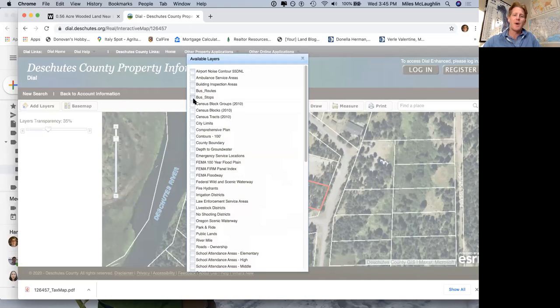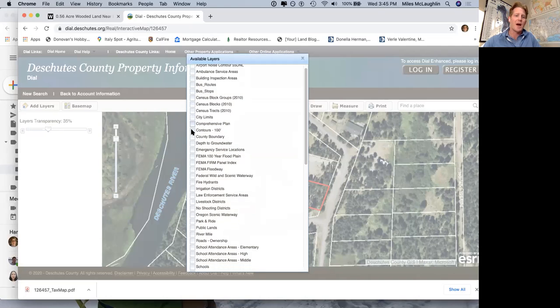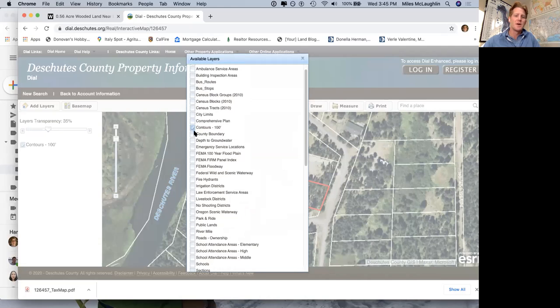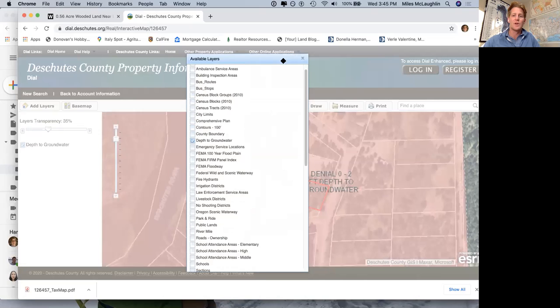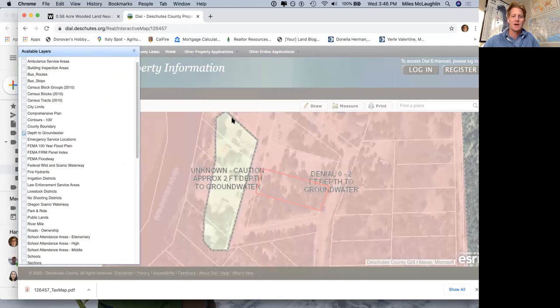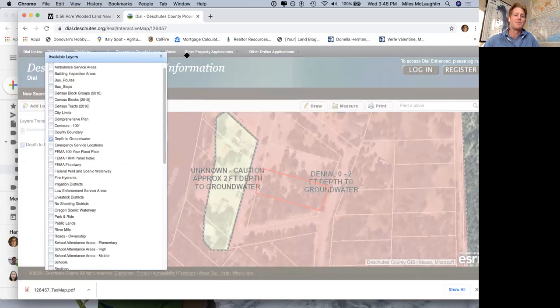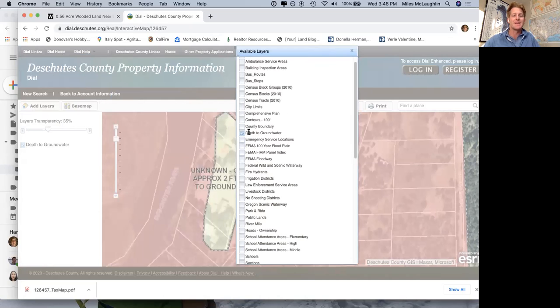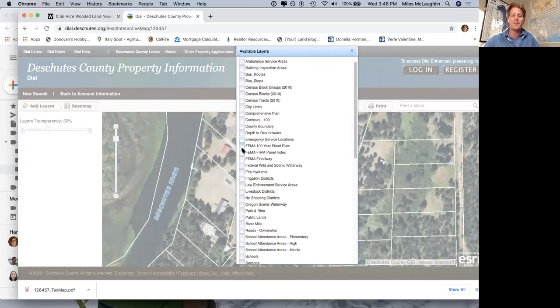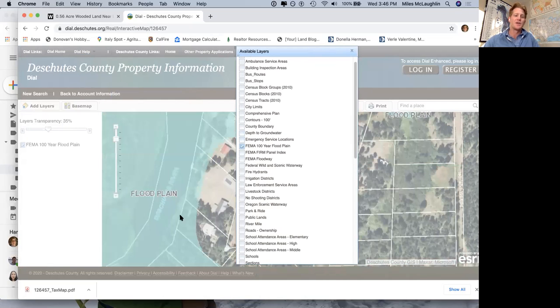Building inspection area, bus routes, concrete contours, 100 feet, county boundaries, depth to groundwater. This is really interesting. Let's take a look at that. 0 to 2 feet depth ground. I don't know what all this means necessarily without really diving into it myself. I'm just jumping into this, but FEMA 100-year flood plain, you can see that shows up.